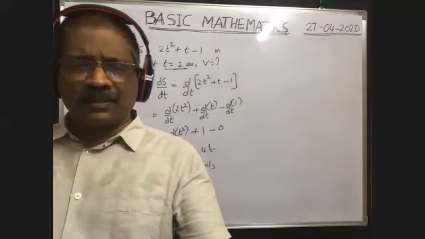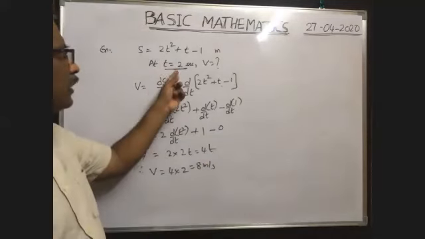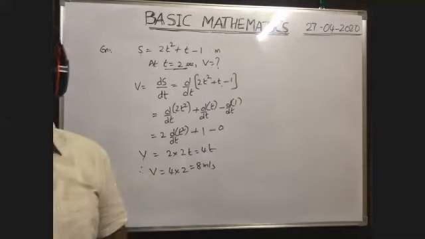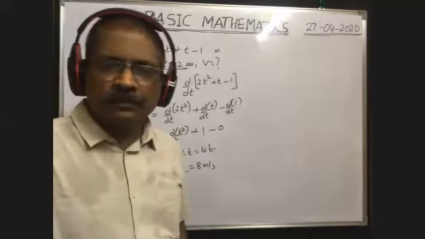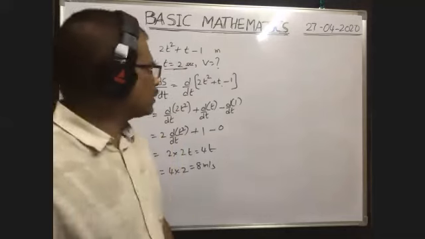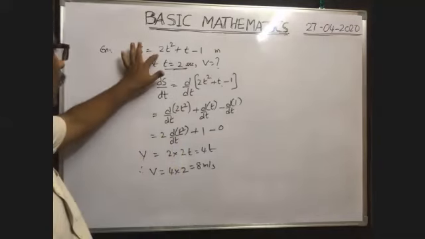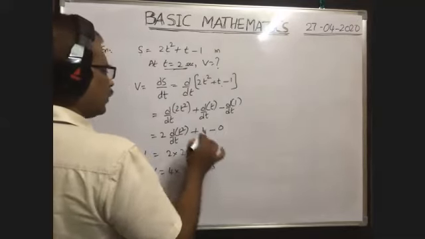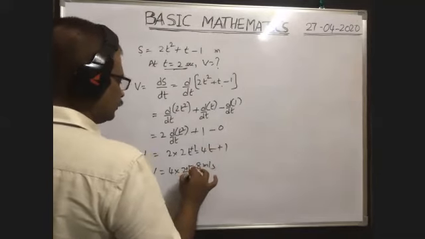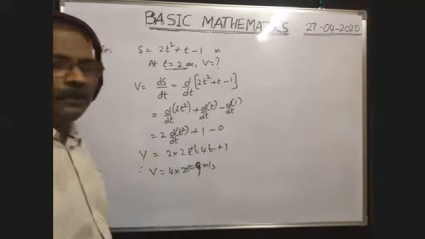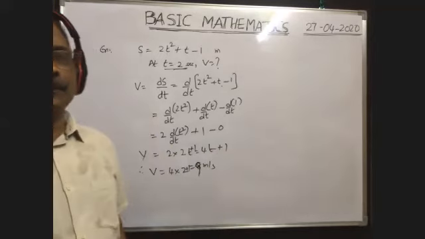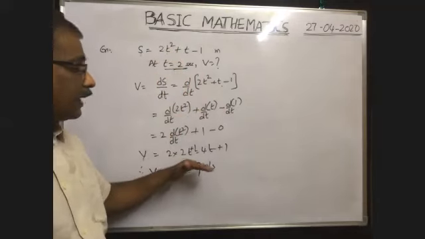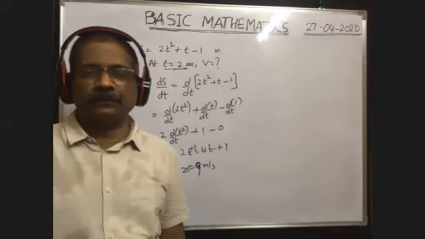Somebody got 9, that is not correct. Velocity of a body at time t equals 2 seconds they asked. That's why it is equal to 8 meter per second we will get. Okay. Suppose 4t plus 1 you will get. Sorry, plus 1 is there here, no? So plus 1, so you will get 9. Very good. So 9 meter per second. So velocity of a body at time t equals 2 seconds is 9 meter per second. In this way we have to find.